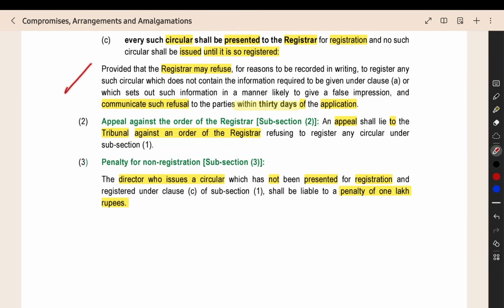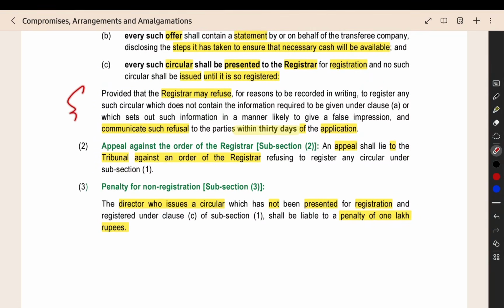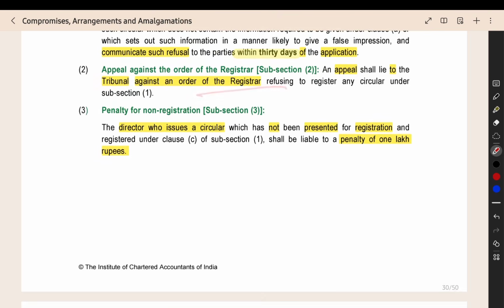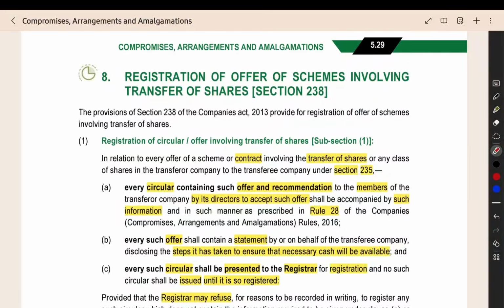Then one more provision is there. If the registrar is saying that I will not register this, then the registrar should give the communication within 30 days of the application. If the registrar makes such an order that I will not register this offer notice, then you can go for an appeal. If you are not registering such a document, then a 1 lakh rupees penalty will be there. So that is section number 238.